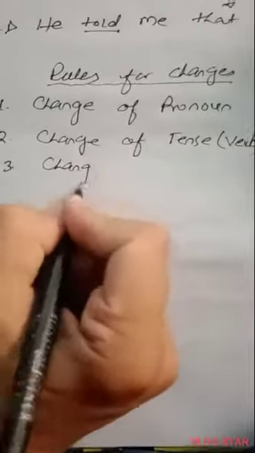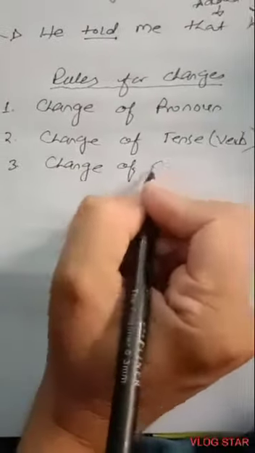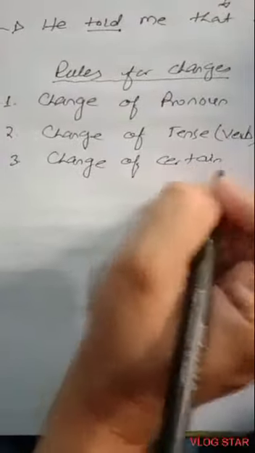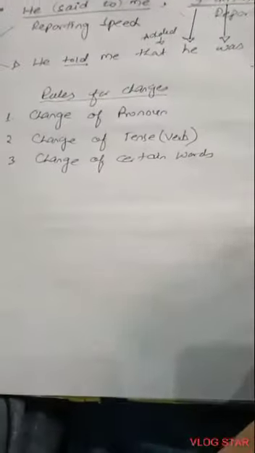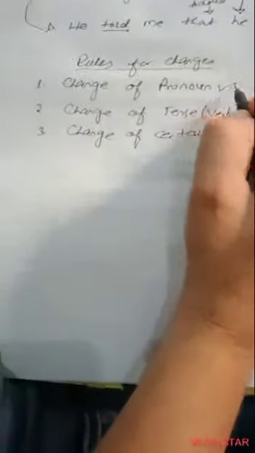Then number three, we have change of certain words. Now my dear students, one by one I'll explain why we have changed the pronoun from I to he. Then I'll tell you why I have changed the word from am to was. So let's start from change of pronoun.